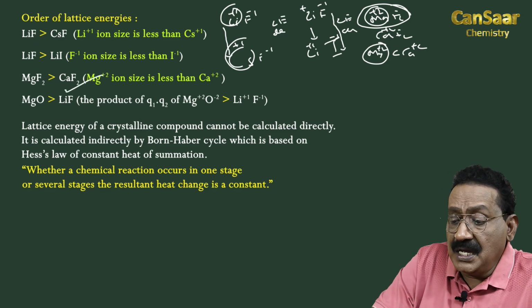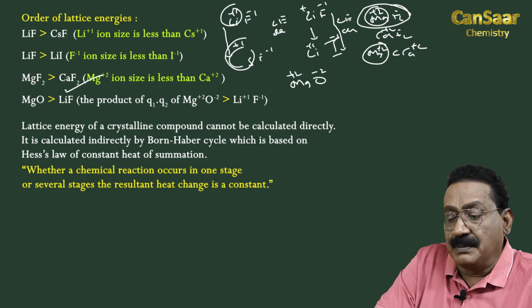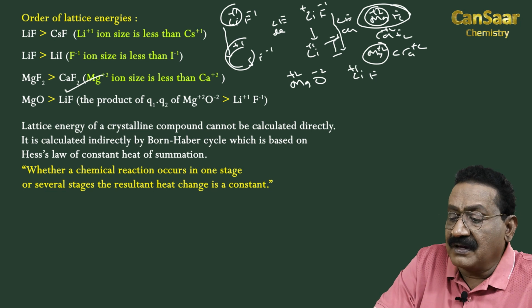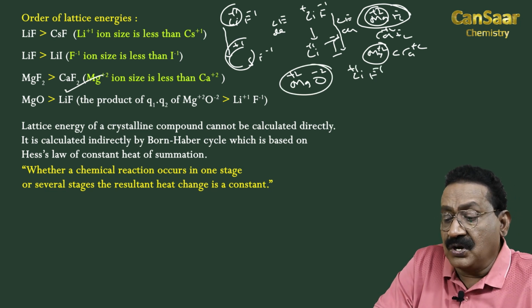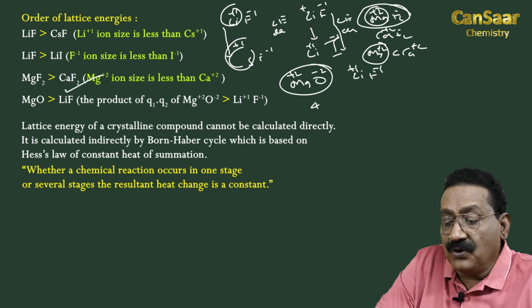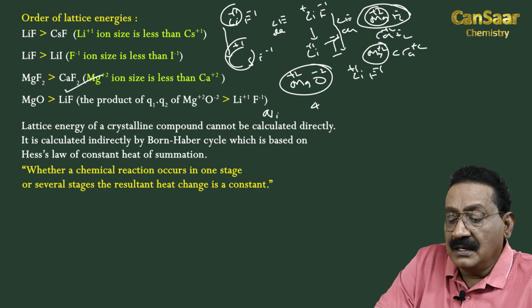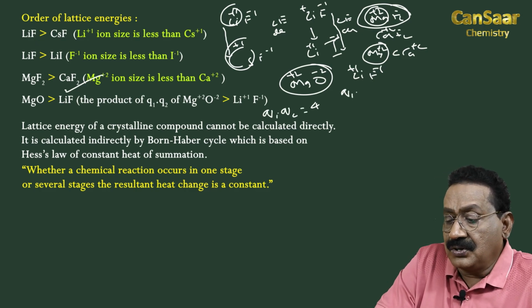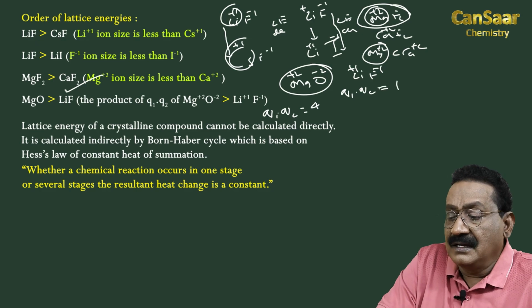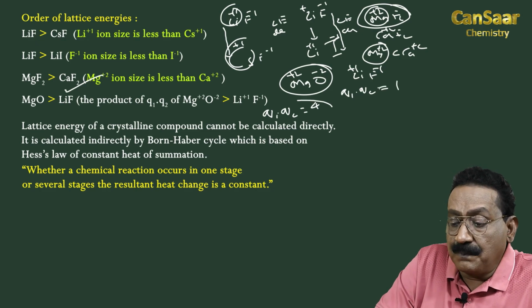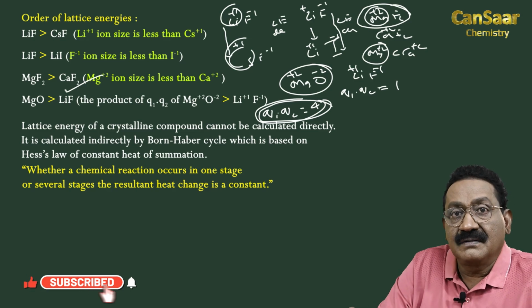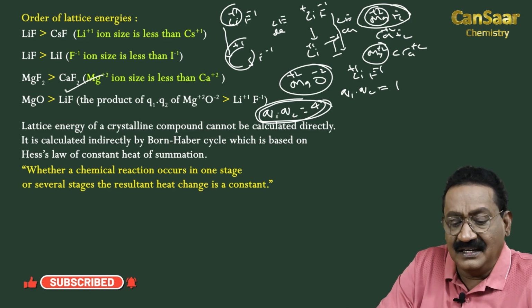Likewise, in the case of MgO, Mg carries +2 and O carries -2. But in the case of LiF, Li carries +1 and F -1. The product Q1 times Q2 is 2 times 2, 4 units. Q1 times Q2 equals 4. In LiF, Q1 times Q2 is 1 times 1, that is 1. So, more product of charge, hence more lattice energy.